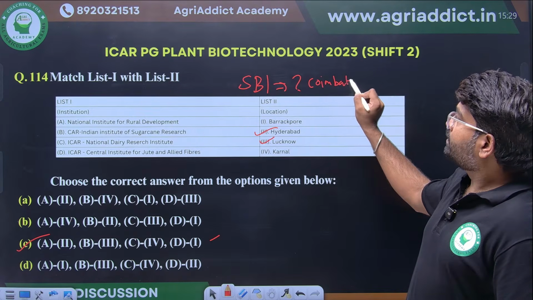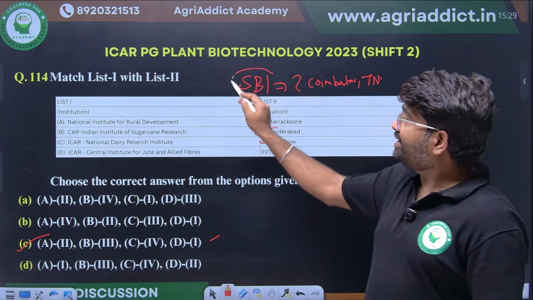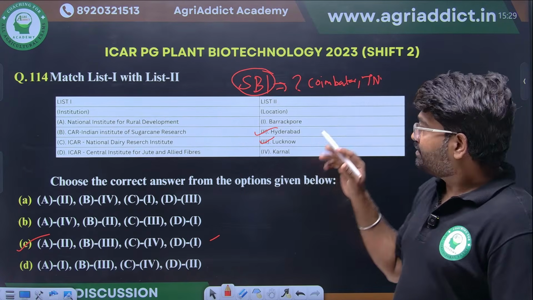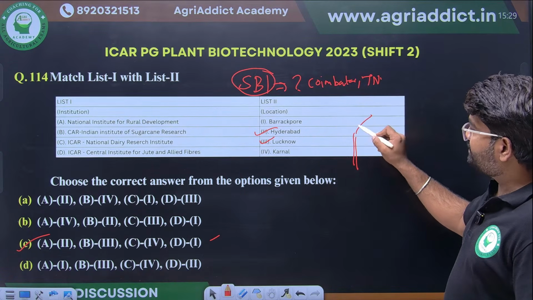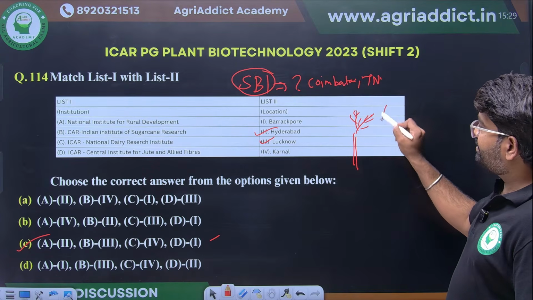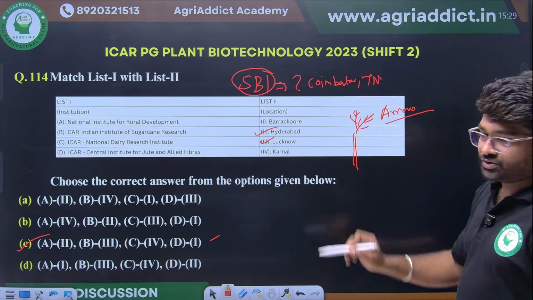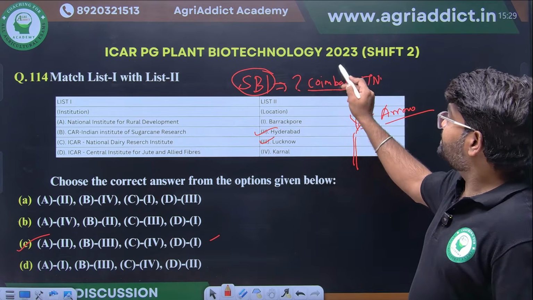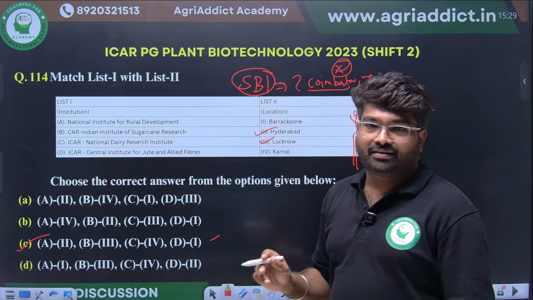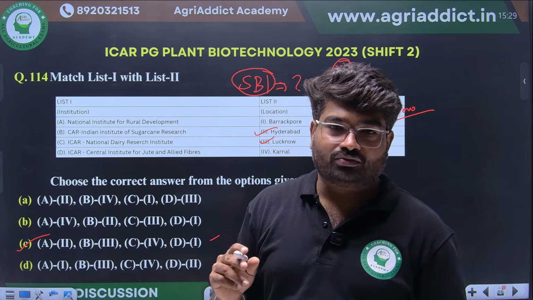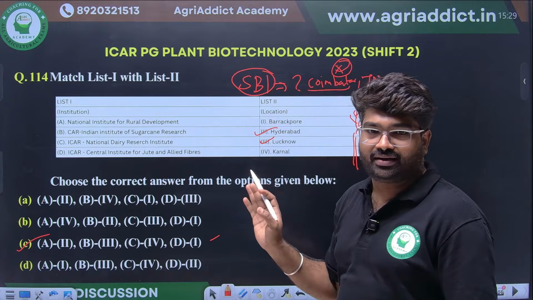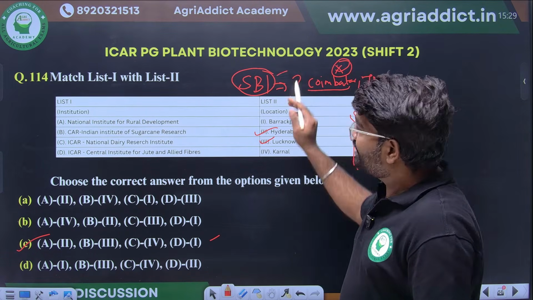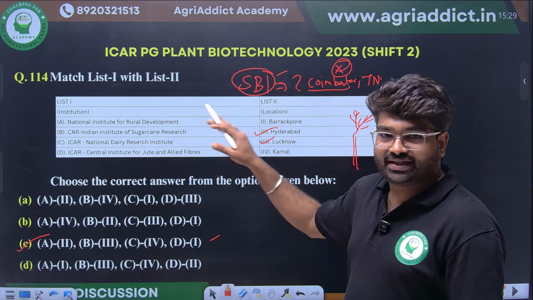Why is this Sugarcane Breeding Institute located in that particular location? This location matters. We know this sugarcane flowers, we will say what? Arrow. Correct? This is another important point. The sugarcane inflorescence is known as arrow. Coimbatore has the typical agro-climatic zone for flowering of sugarcane. Flowering will happen in that particular climatic zone only. That's why SBI is located in Coimbatore.